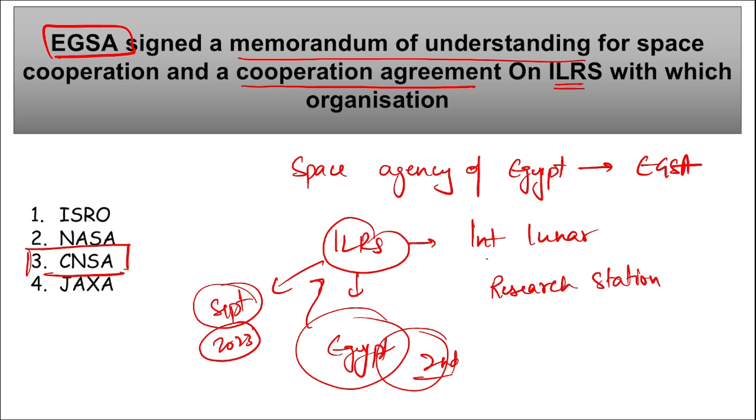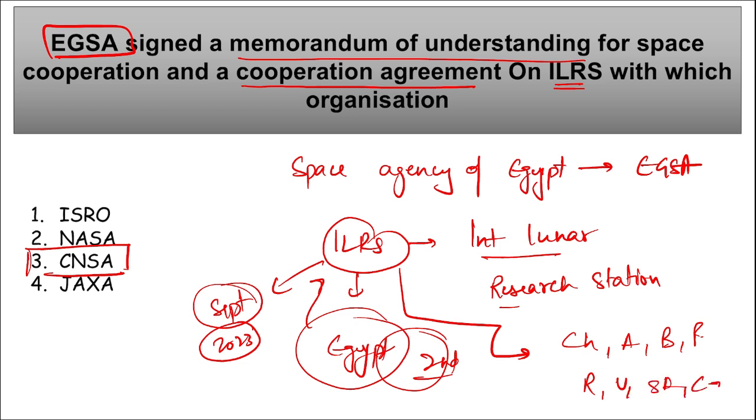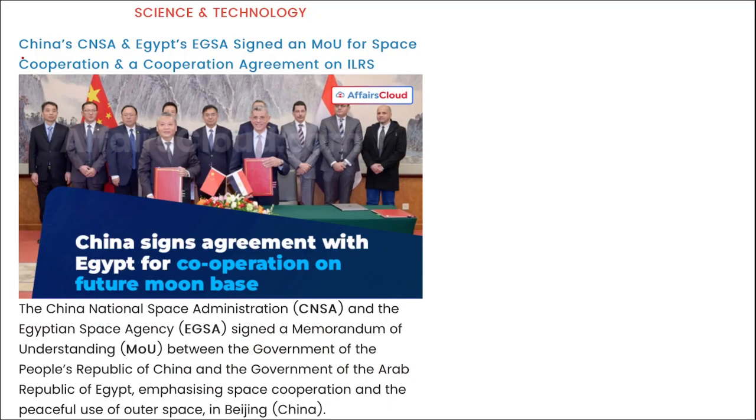Apart from this, one more thing you need to remember. If we are talking about this International Lunar Research Station, which are the countries? We just saw South Africa, right? But apart from this, China, Azerbaijan, Belarus, Pakistan, Russia, Venezuela, South Africa, and now the Egyptian Space Agency has also joined them. Moving on, here you can see China's CNSA and Egypt's EGSA signed an MOU for space cooperation and a cooperation agreement on ILRS, the International Lunar Research Station.